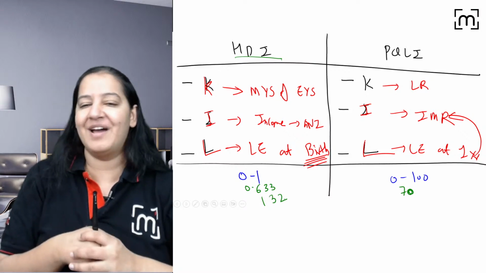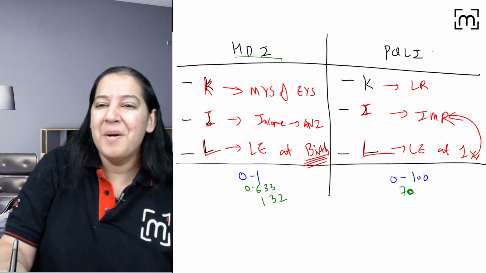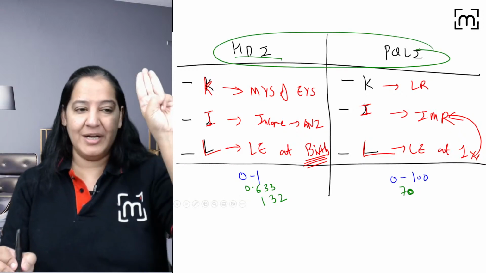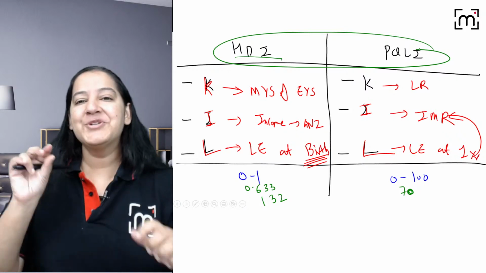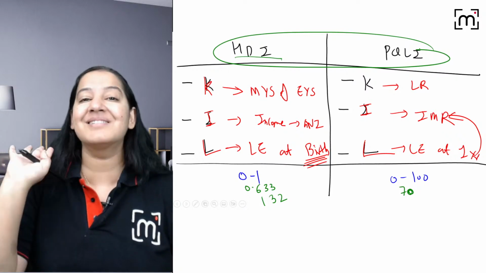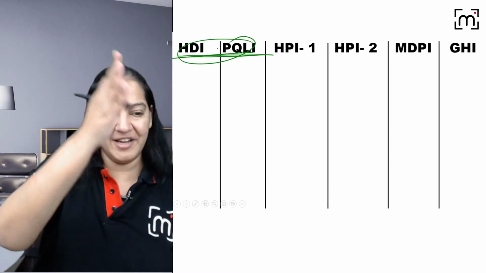Everyone give me a thumbs up. I am done with the 2 indicators. At least the achievement indicators are done. Both are achievement indicators. Now we will see the 3 deprivation indicators. Yes, Kuldeep. Very good. Yes, Osama. Do you have any doubt, even the slightest doubt? Yes or no? No. So please fill it here. Whatever I have written there, please fill it here.